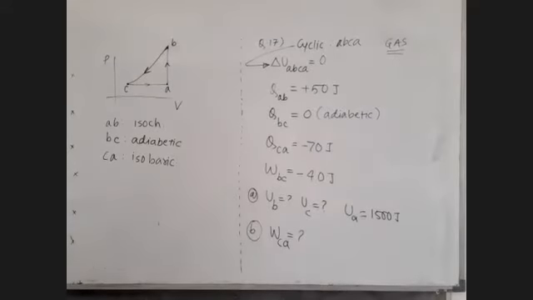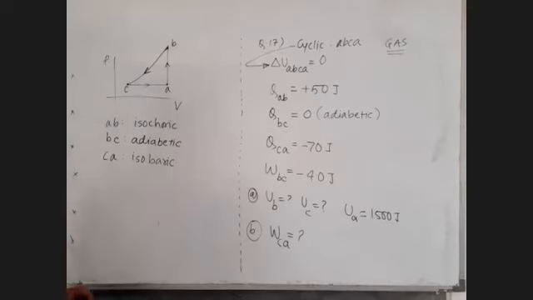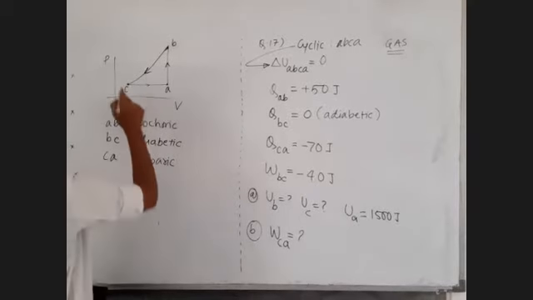Fine, so these are the observations that you should write here: AB is isochoric, BC is adiabatic, and CA is isobaric. This is an anti-clockwise process.